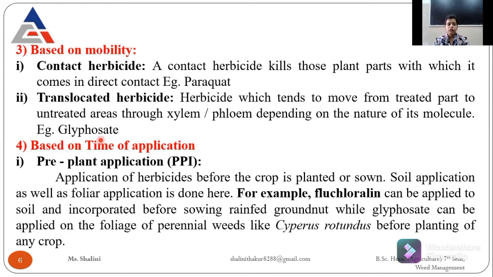Mostly we do pre-plant application, either with foliar as well as soil application. The example is fluchloralin: when we apply it into the soil, we incorporate it before sowing of the groundnut crop. And if we are talking about foliage applied, we can take glyphosate. It mainly kills Cyperus rotundus or Cynodon dactylon before the planting of any crop. Okay, I will annotate this.